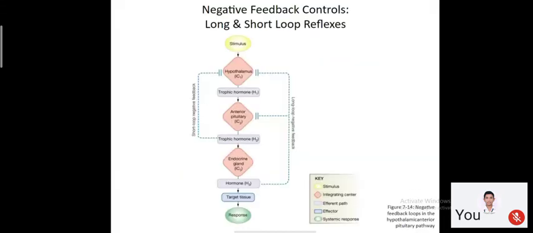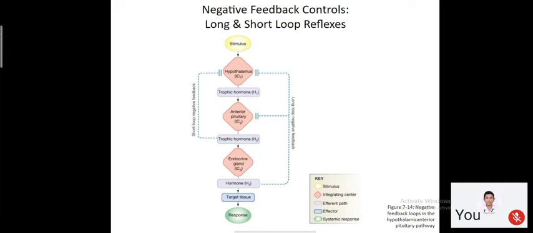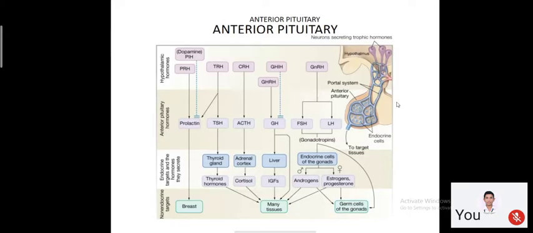Now, if you see the diagrammatic representation, upon receiving some stimulus, hypothalamus secretes these trophic hormones, which go and act on pituitary gland, from where there is a release of second trophic hormones like ACTH or growth hormone, LH, FSH, TSH, which go and act on target endocrine gland, from where a hormone is secreted and which will result in negative feedback inhibition of hormone secretion.